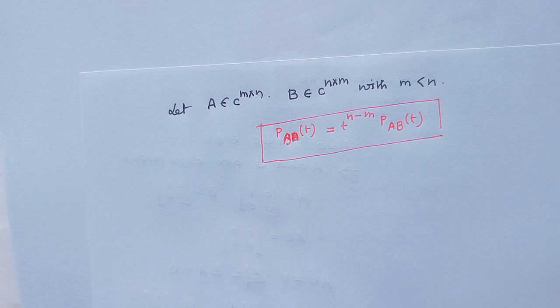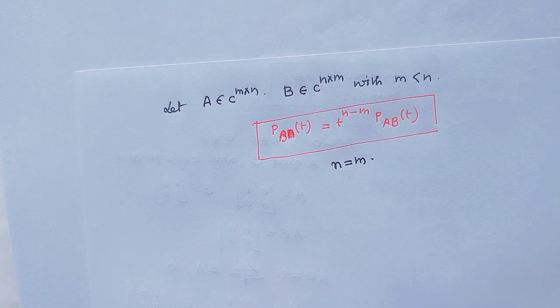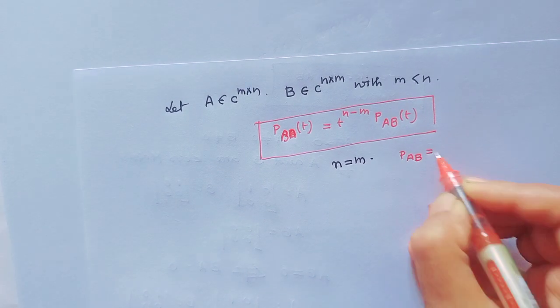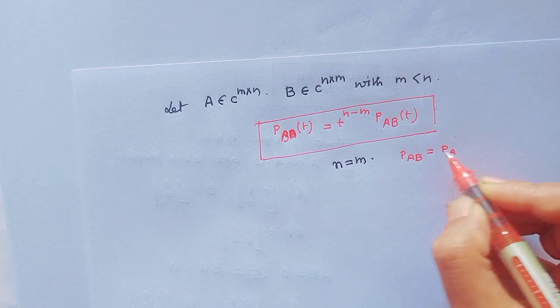And when A is M cross N and B is N cross M with M less than N, then characteristic polynomial of BA is equal to t to the power N minus M times characteristic polynomial of AB. And when N equal to M, when the square matrix, then characteristic polynomial of AB is equal to characteristic polynomial of BA.